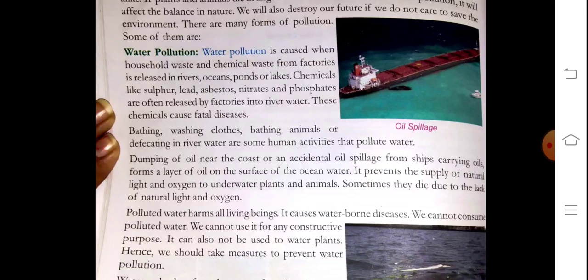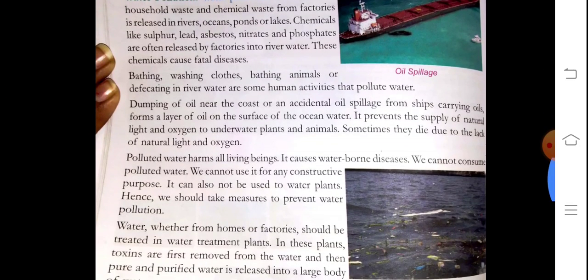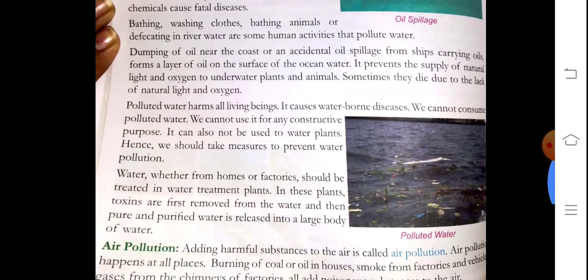This is called water pollution. When household waste and chemical waste from factories is released in the rivers, oceans, ponds or lakes, chemicals like sulfur, lead, asbestos, nitrates, and phosphorus are often released by the factories into the river water. These chemicals cause fatal diseases.